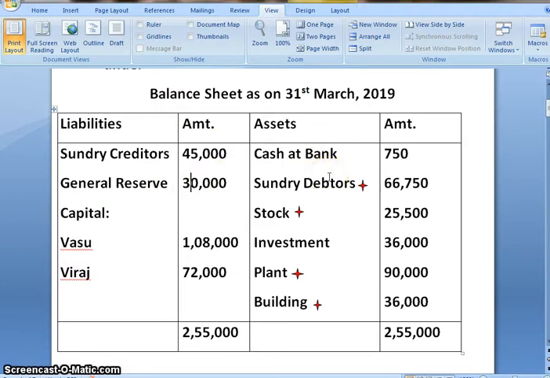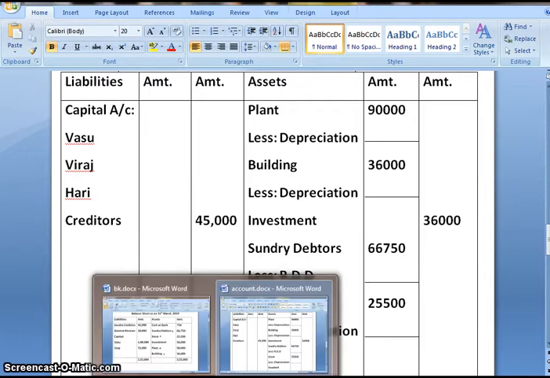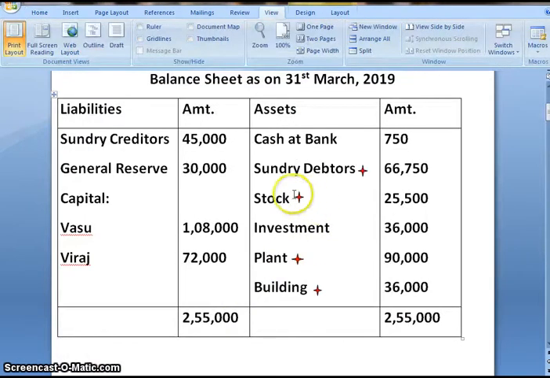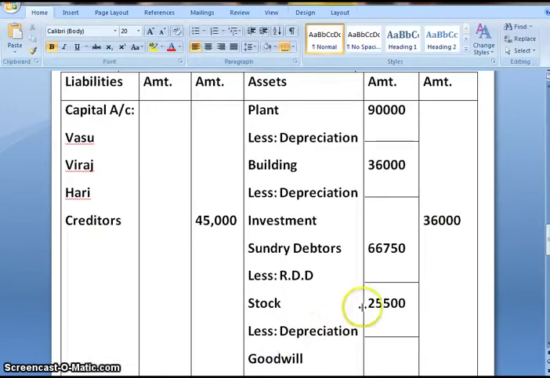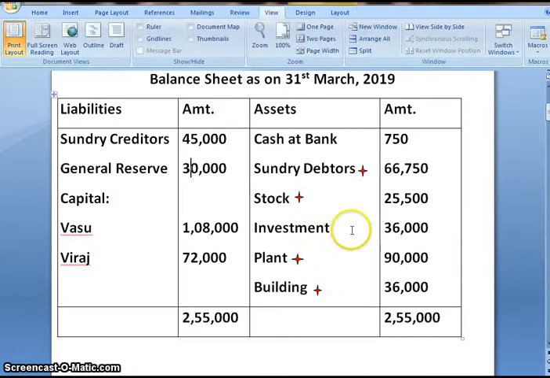First is cash at bank. For that we'll need to prepare a working note. Next is sundry debtors 66,750. Stock 25,500. So in place of stock I have written 25,500. Next, investment.